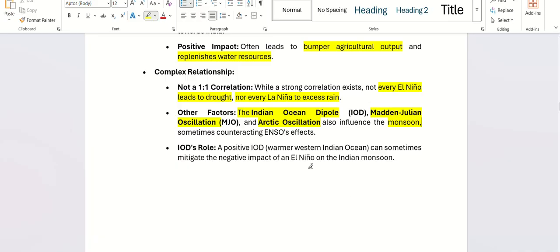When we have a positive Indian Ocean Dipole, that is a warmer western Indian Ocean, it can sometimes mitigate the negative impact of El Nino on the Indian monsoon. If our Indian Ocean Dipole is strong, it can minimize the negative impact of El Nino on the monsoon.